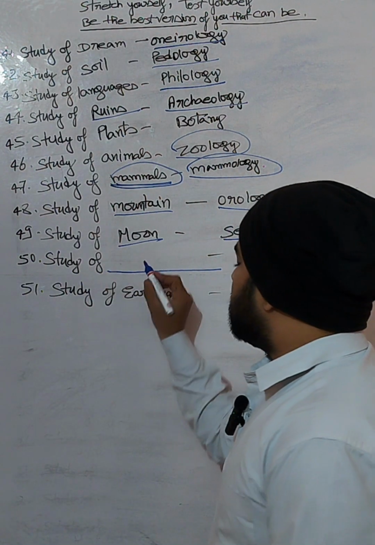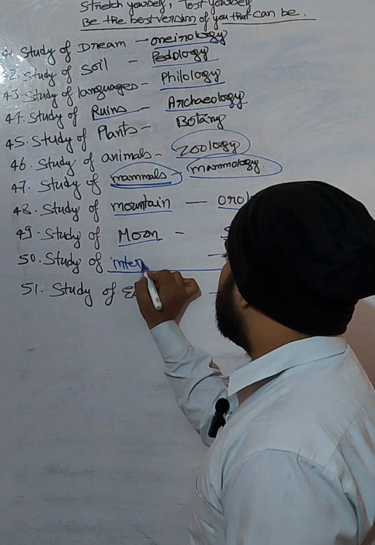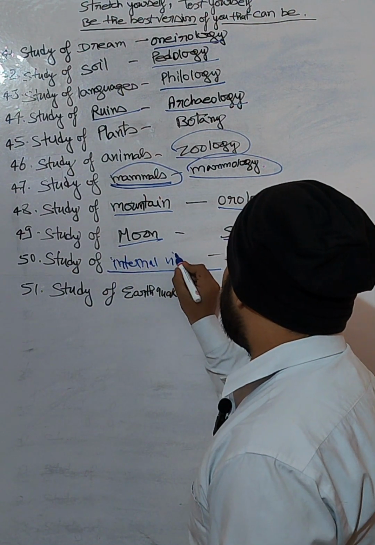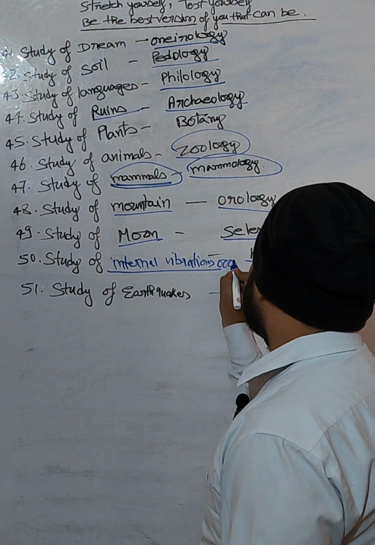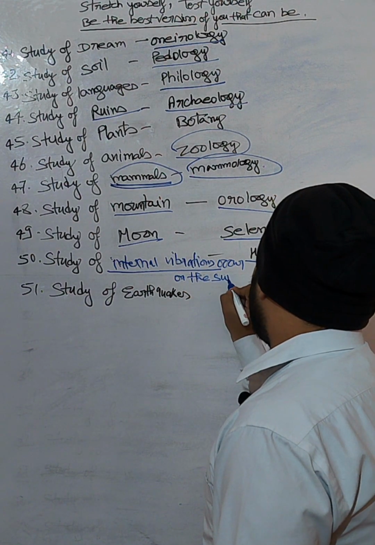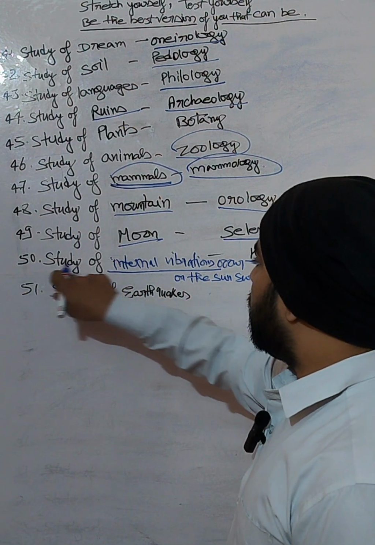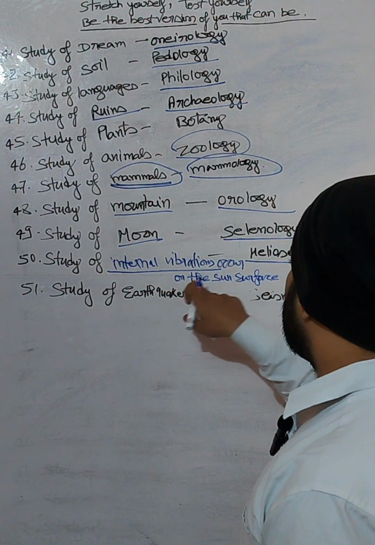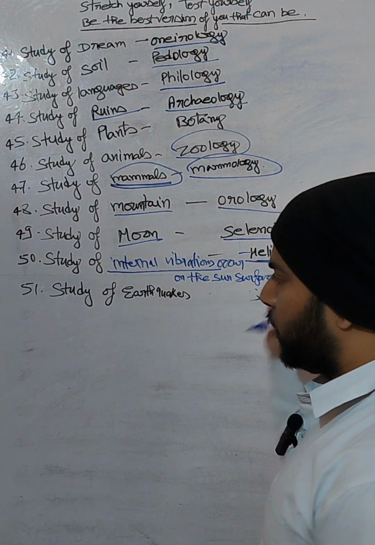Heliosseismology is the study of internal vibrations that occur on the sun's surface. So the study of internal vibrations occurring on the sun's surface is called heliosseismology.